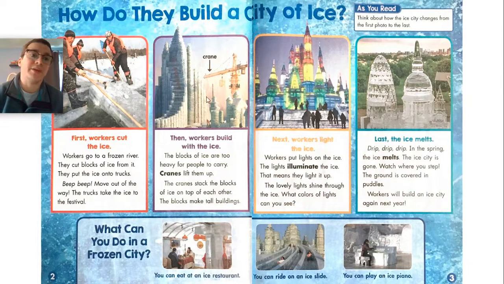Because over here, it's just made of ice. And as if this wasn't impressive enough with how tall and how big it is, they need to add lights on it as well to illuminate the ice.